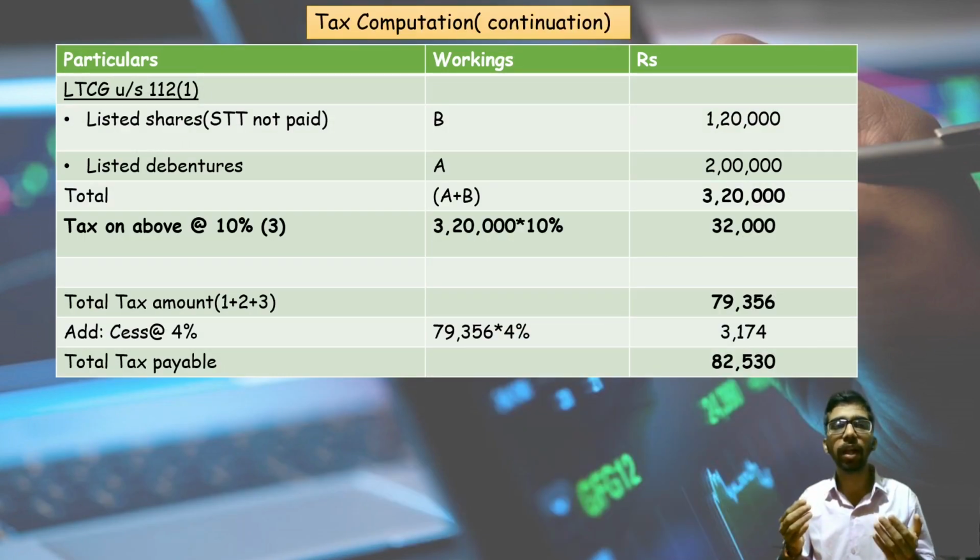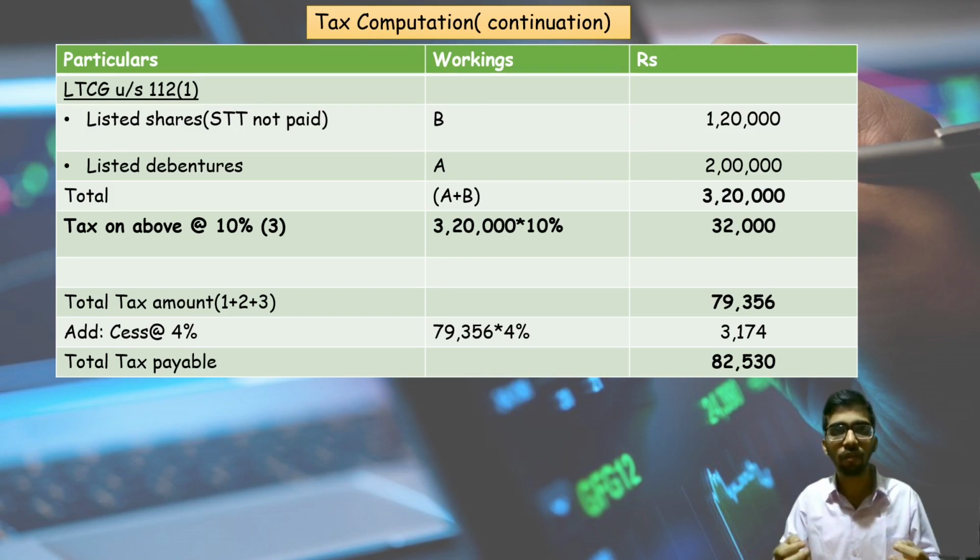Then, long-term capital gain specified in section 112 subsection 1, listed shares where STT has not been paid, 1.2 lakh, listed debentures, 2 lakh, total comes around 3 lakh 20,000. Tax on the above at the rate of 10% will come around 32,000. If you add 1, 2, 3, total tax amount comes around 79,356.